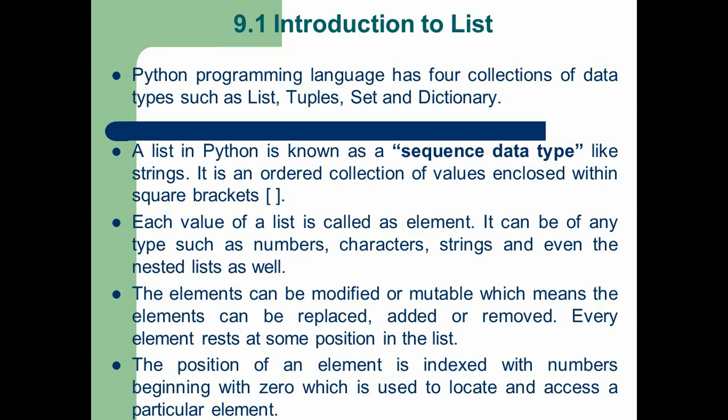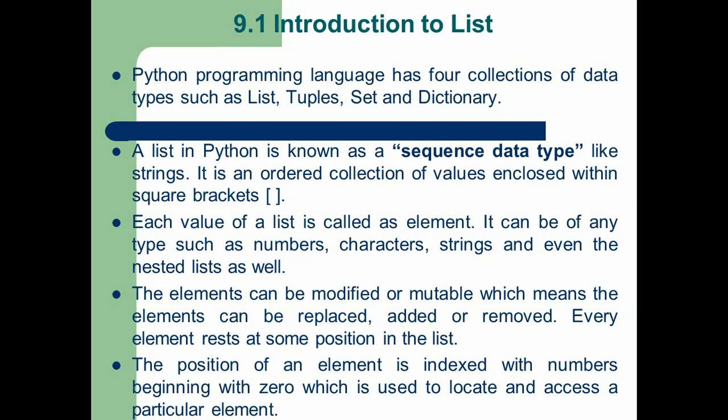Each value in a list is called an element. It can be of any type such as numbers, characters, strings and even a nested list. Nested means a list within a list. The elements can be modified, or mutable. Mutable means can be changed, like replacing, adding, removing elements from a list is possible in Python. Each and every element in a list is indexed with a number which starts from 0.